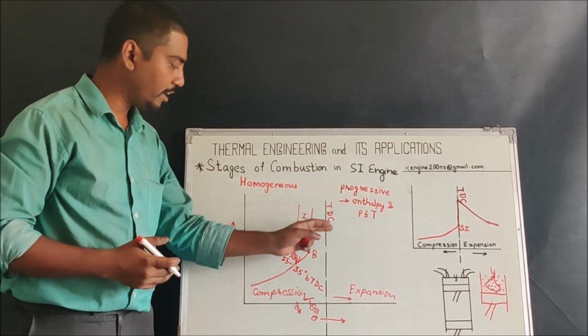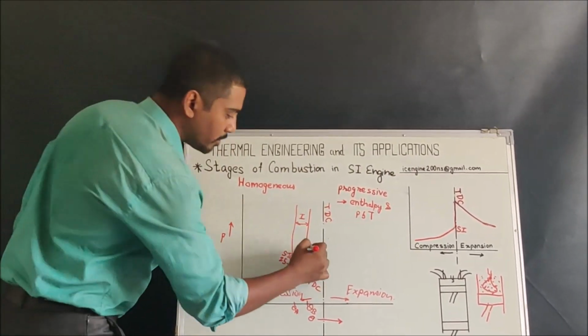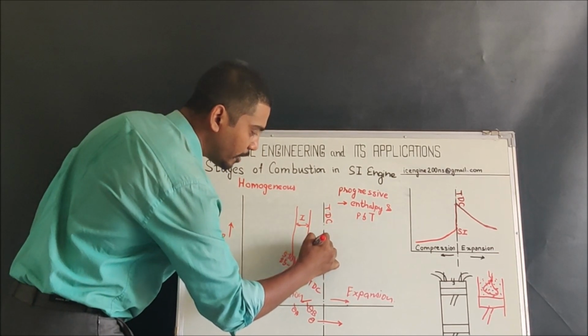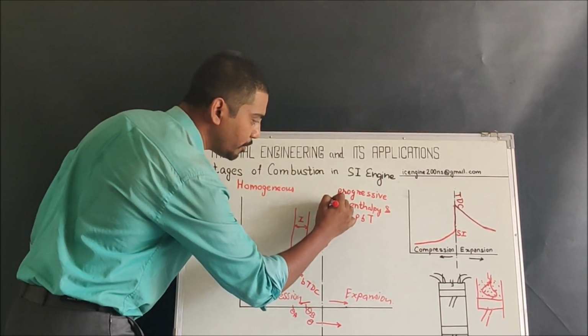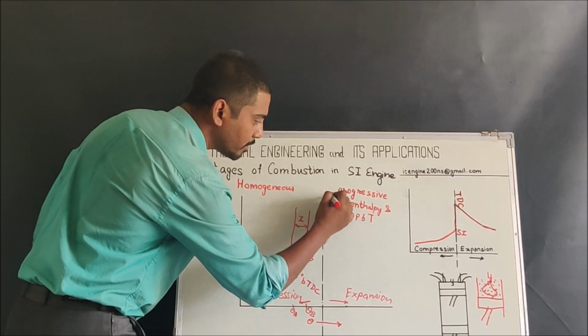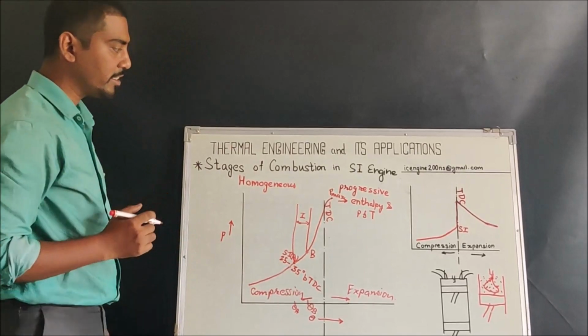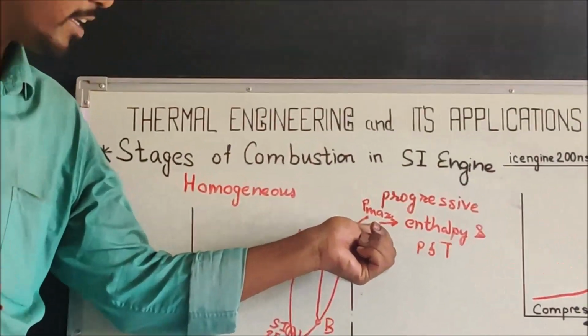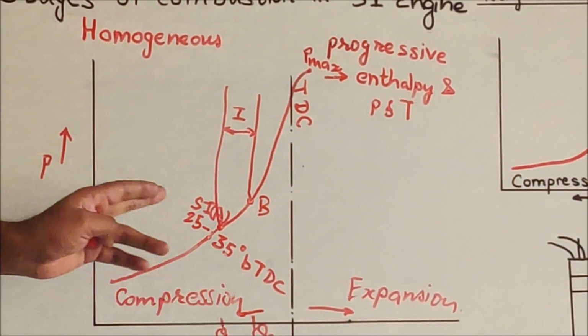Now the start of combustion means a rise in pressure, and as per the theoretical aspect, it is an instantaneous phenomenon. But over here we are going to have certain displacement of the piston. So from this point there will be a rise in pressure, and maximum pressure would be obtained at a point after the TDC. So this is an optimized solution. Deliberately, to get the maximum pressure there, we decide the timing of the spark plug.